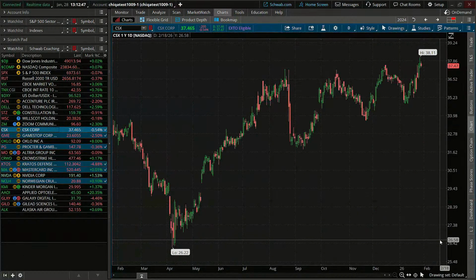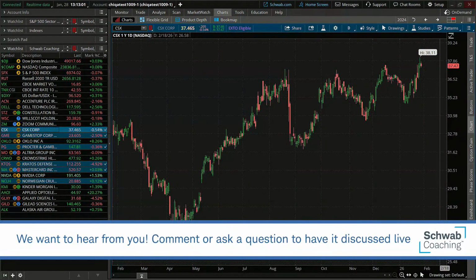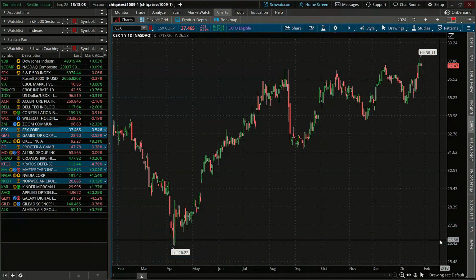So looking at CSX on the chart, what is the type of pattern that you guys see here? Please throw it in the chat. I want you guys to be very loud there in the chat as far as what you are seeing on this chart, because we may see a few different things. I know our eyes are all very different, so one pattern may show up to one person a little bit differently than another. So put that in the chat there from what you are seeing, and then I will start to draw out some lines from the pattern that I am seeing as well.